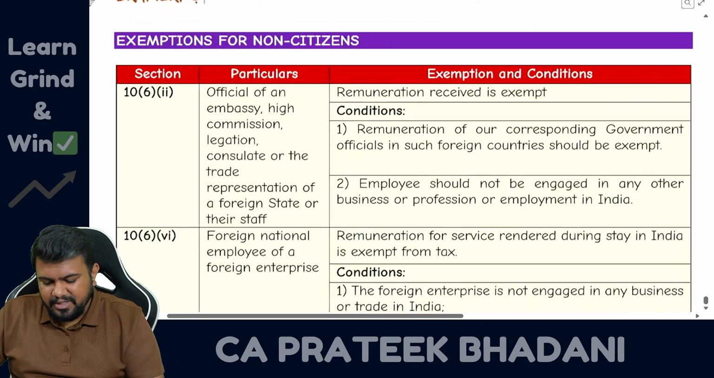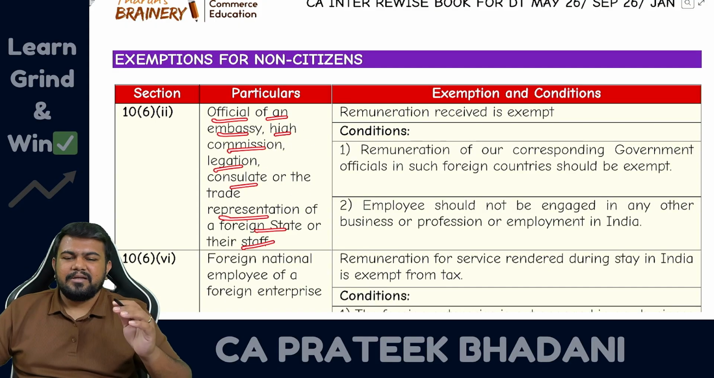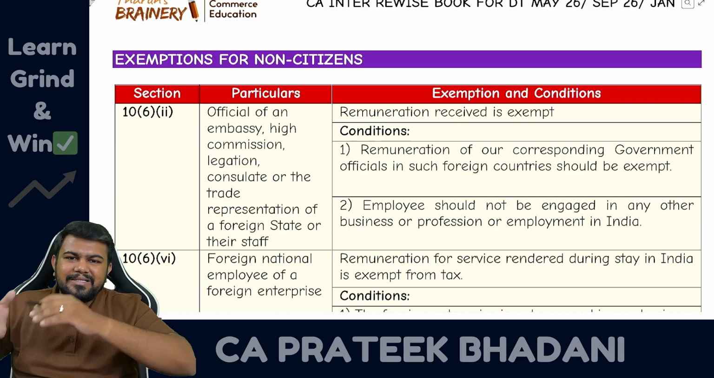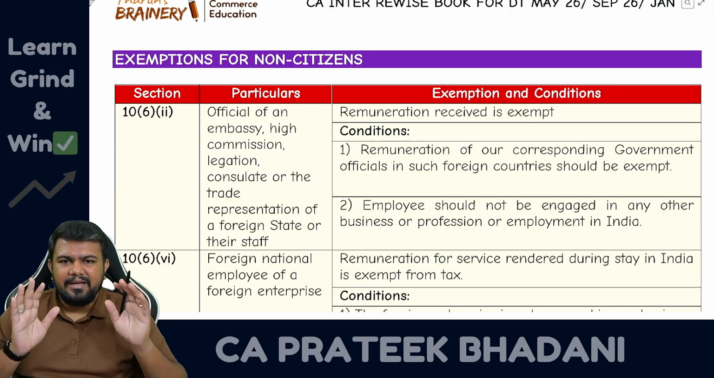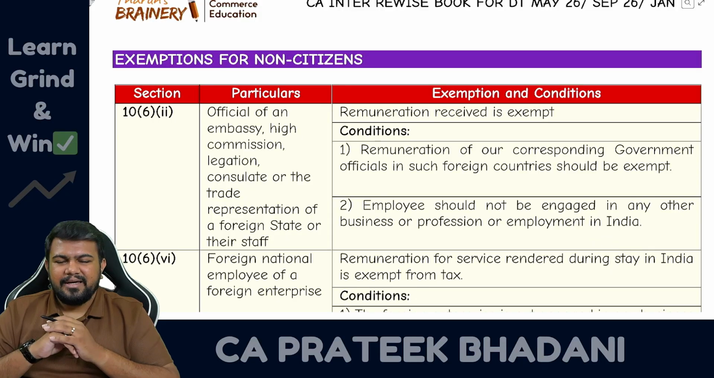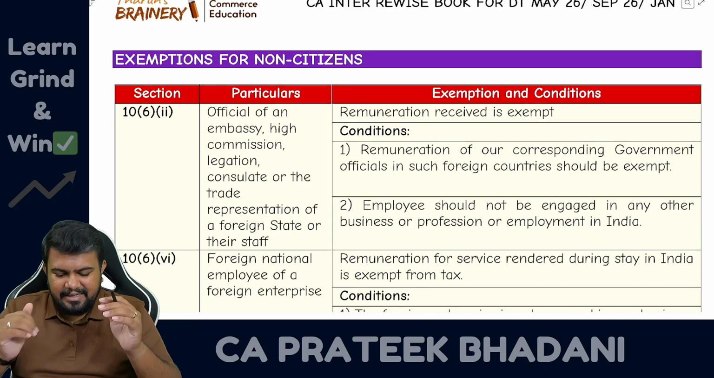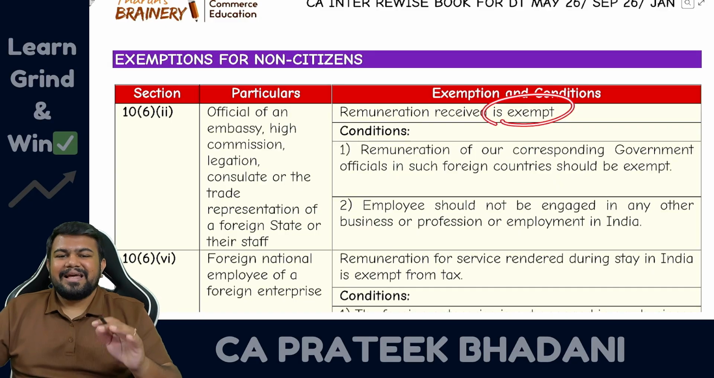So first exemption is for official of an embassy, high commission, legation, consulate or trade representative of a foreign state. So from foreign country, the government staff is coming here and working in India. For example, in Chennai, there is a US consulate. Correct? In US consulate, US citizens will be working here. So their salary will be exempt.